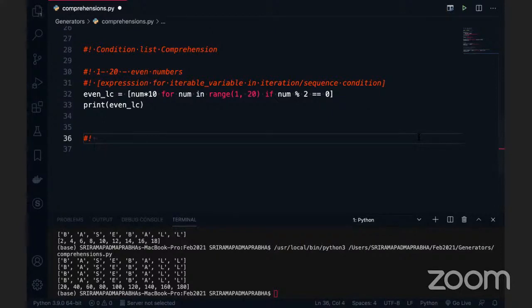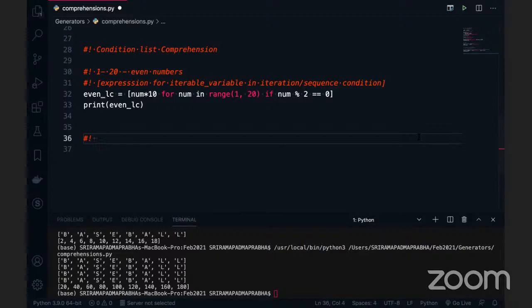You may see questions like this: I want even numbers, I want odd numbers, how can it be printed? I want to use a list comprehension to print both even numbers and odd numbers. That is one thing.